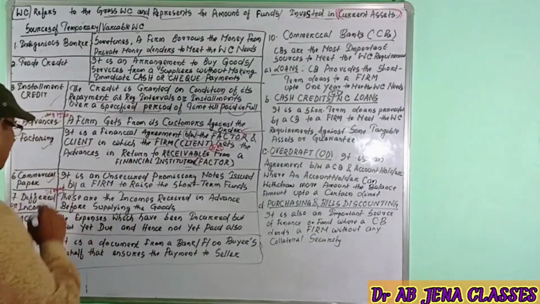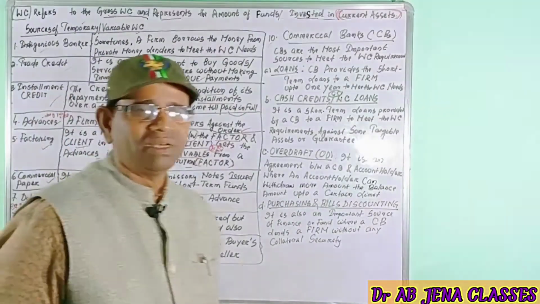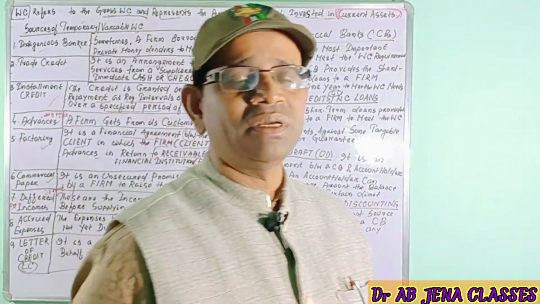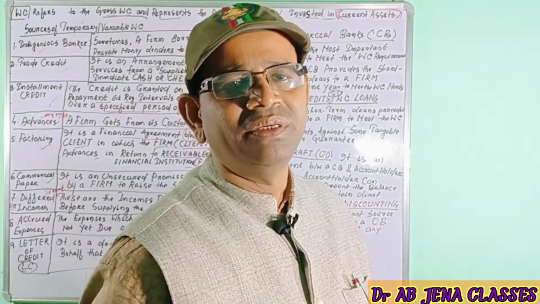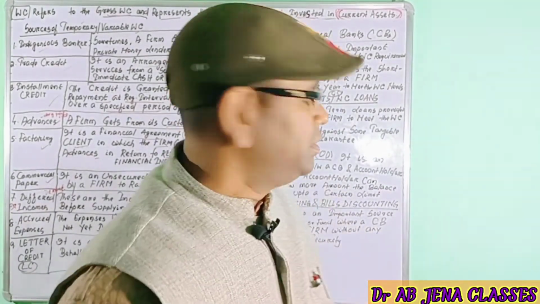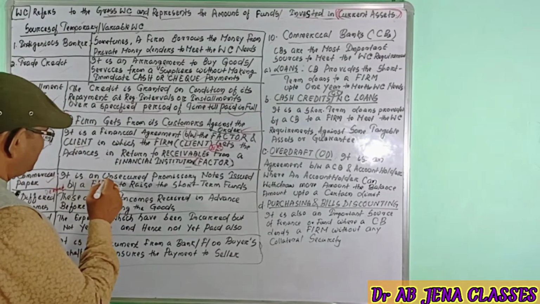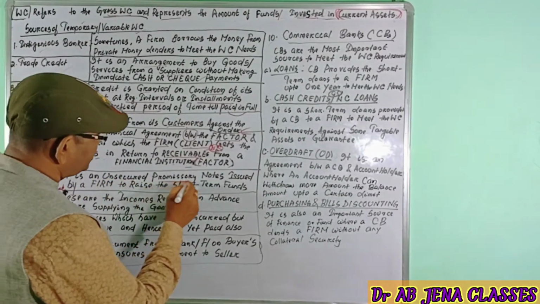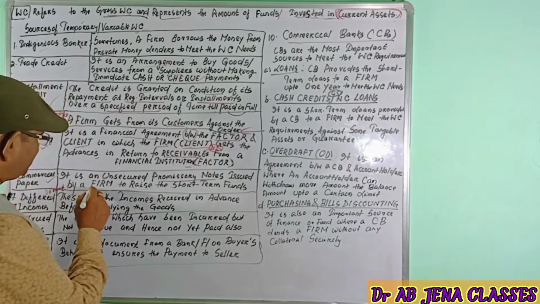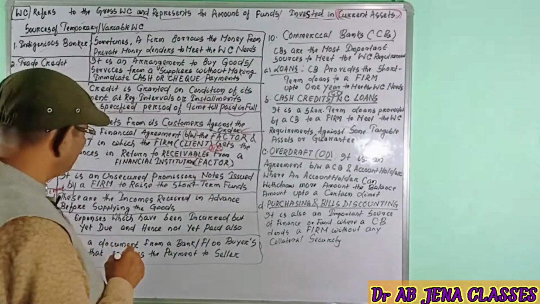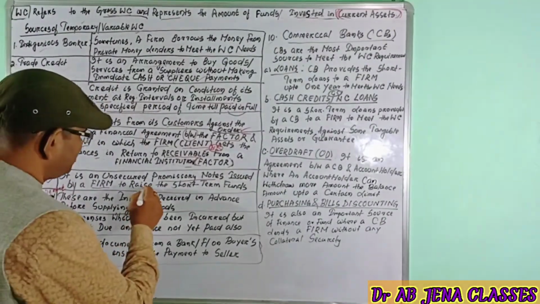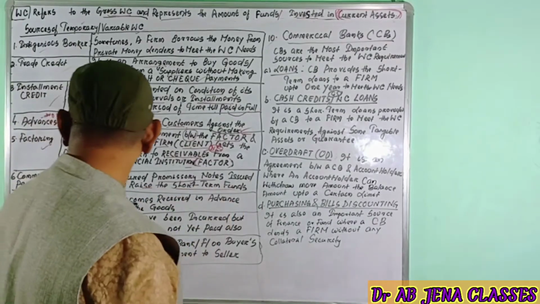Okay, next one is the commercial paper. Commercial paper, this term is also very vital, so you have to remember it. Commercial paper, what is this? Commercial paper is an unsecured promissory note issued by a firm, company or business organization to raise certain funds. Okay, the commercial paper.